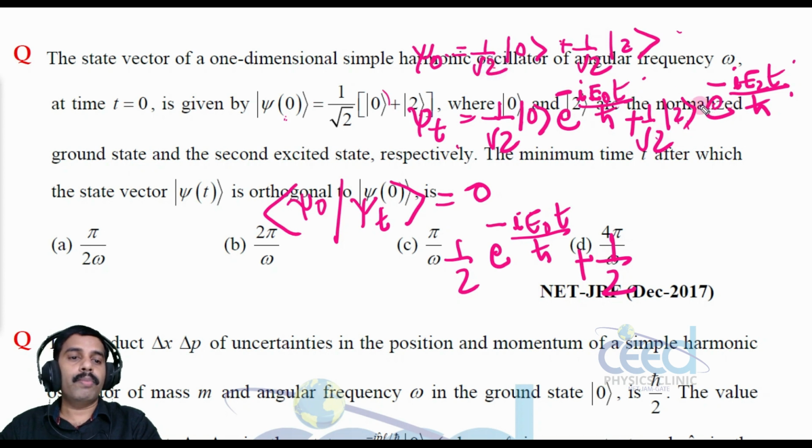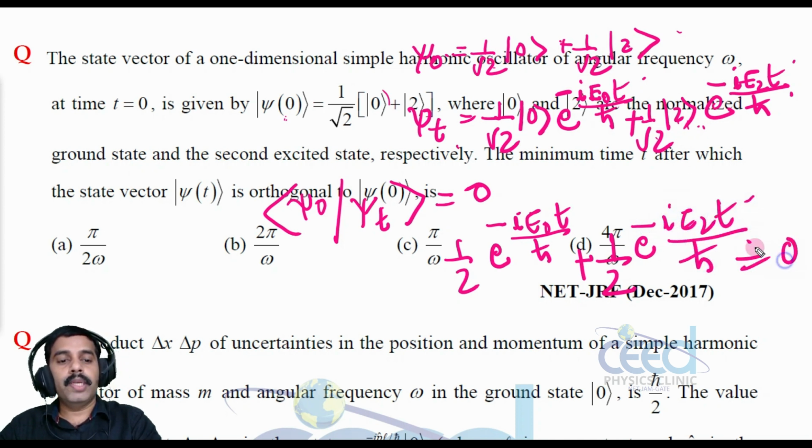A different combination we need not take. The inner product between state 0 and state 2 we need not take. Why? It is the normalized eigenstate that is given in the question, so the inner product of different states is 0, all right? So 1 by 2 into 1 into e raised to minus i E2 t by h cross, this will be equal to 0.